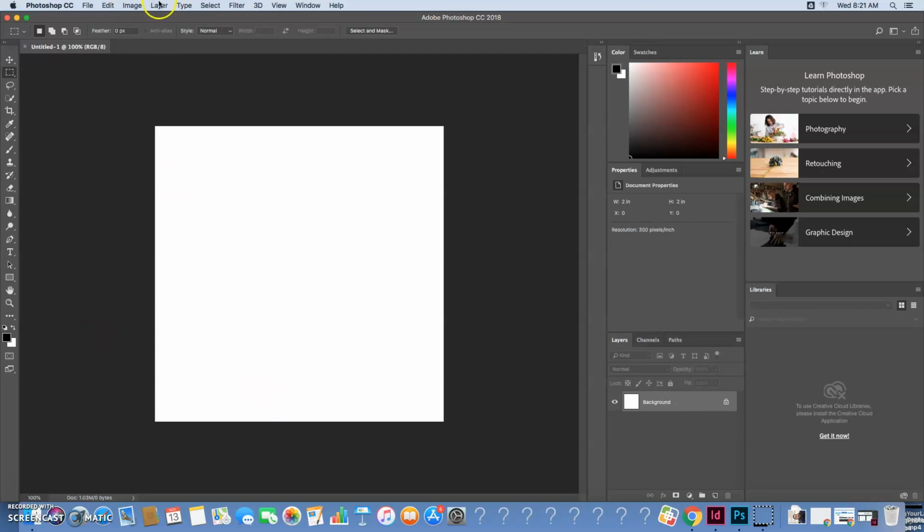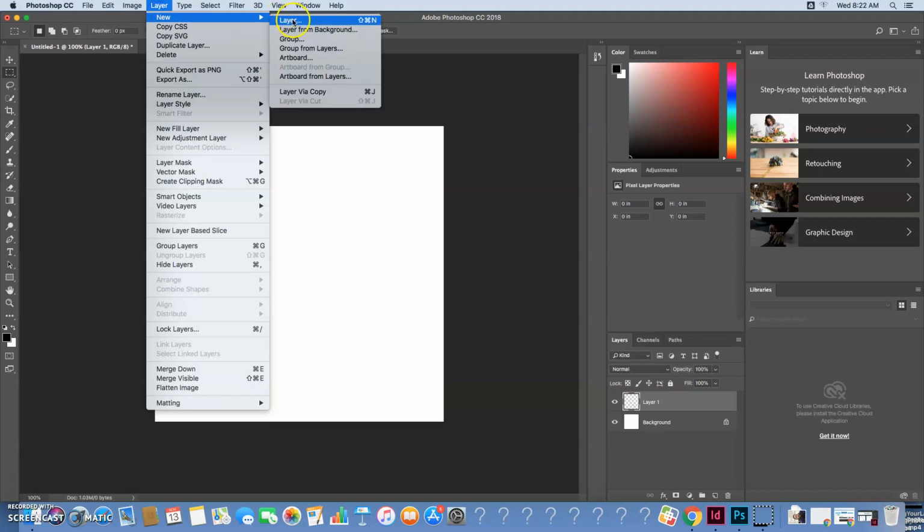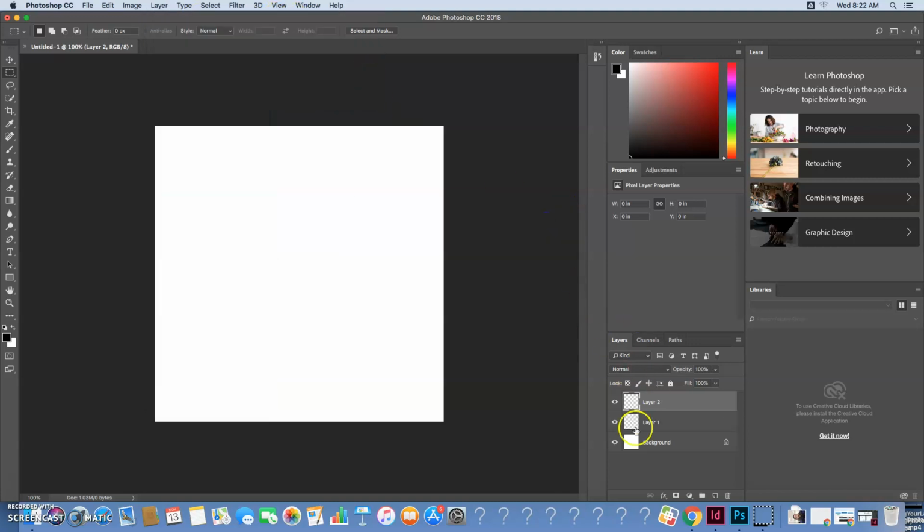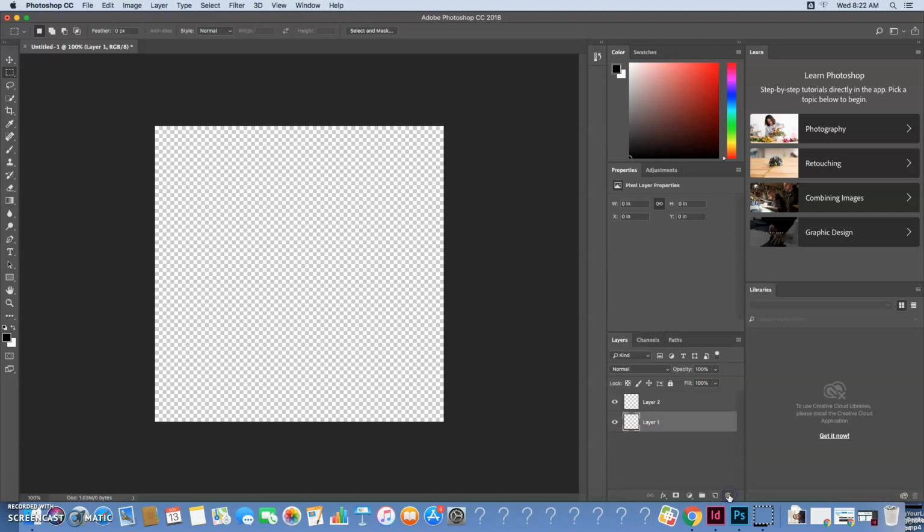Once we have this, first thing we're going to do is go to Layer, New Layer. We're going to say OK, and then we're going to do that exact same thing again. Sometimes we have a little issue here. Okay, it caught up with me, so I'm going to do Layer, New Layer again. So I have a background layer, layer 1 and layer 2. And I don't want this white background layer, so you notice I pressed that little lock and unlocked it. And then I'm just going to drag it to this little trash can. So I just have layer 1 and layer 2 right now.